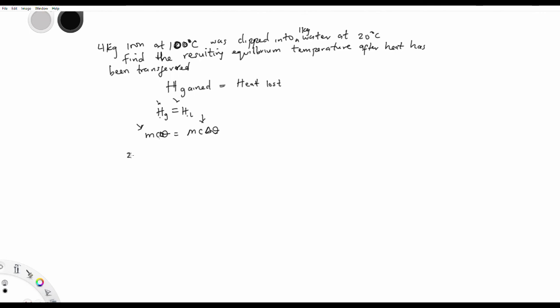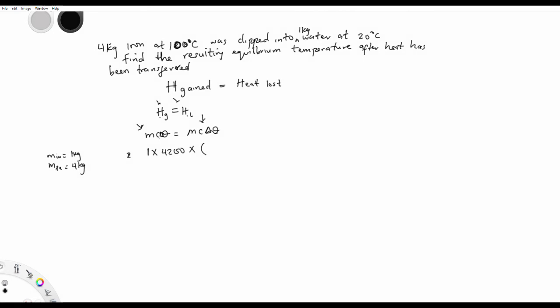The mass of water according to here is 1 kg. The mass of iron according to here is 4 kg. So mass of water here, that's 1 times, we know the specific heat capacity of water, times the change in temperature. It is gaining heat. We have to be careful with this. Water is the one gaining heat, so its temperature is increasing.